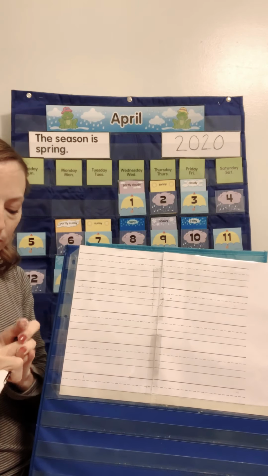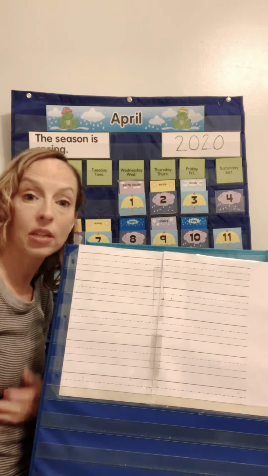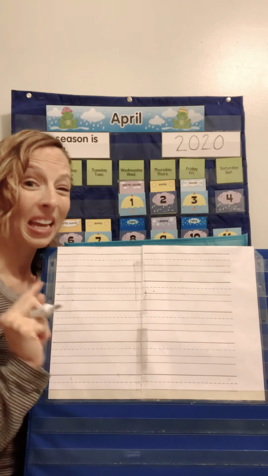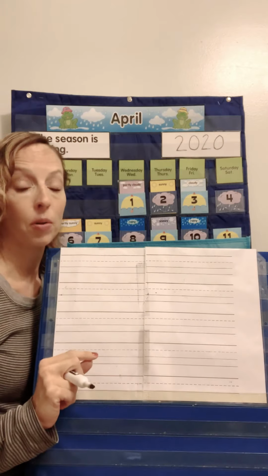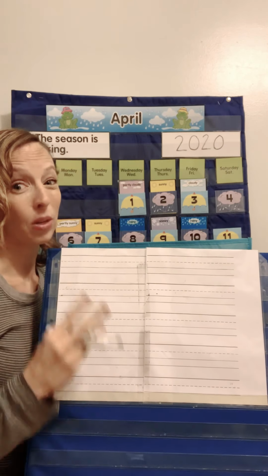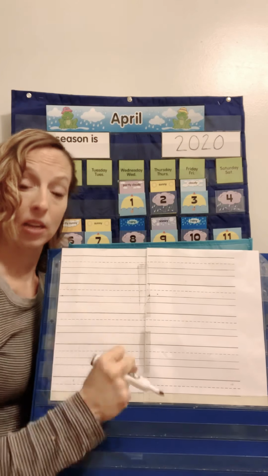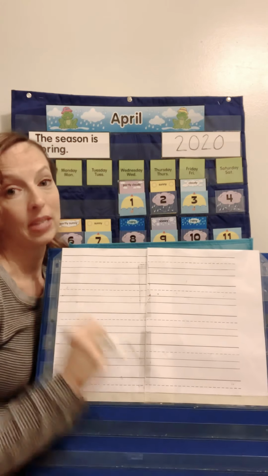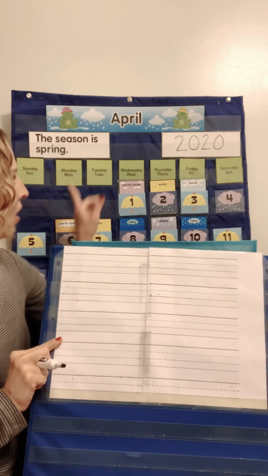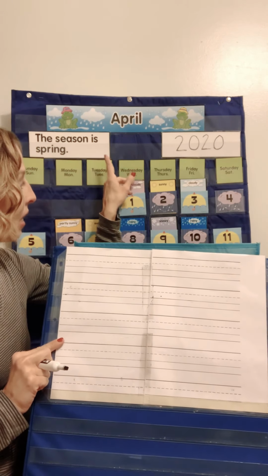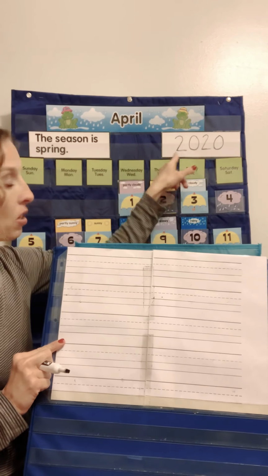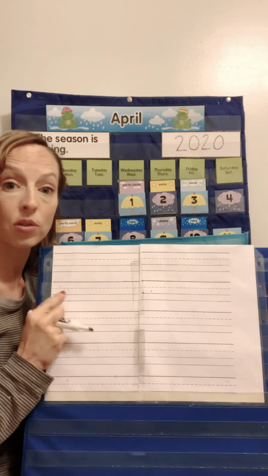Remember, when we are doing our sentence, we are going to start with a capital letter because we always start our sentences with a capital. In our sentence, we're going to have a couple other capital letters, one for the day of the week and one for the month, because those are proper nouns, meaning they're the name of a particular day and a particular month, okay? So we want to say that today is Thursday, April 16th, 2020. So that's the sentence we're going to write here.